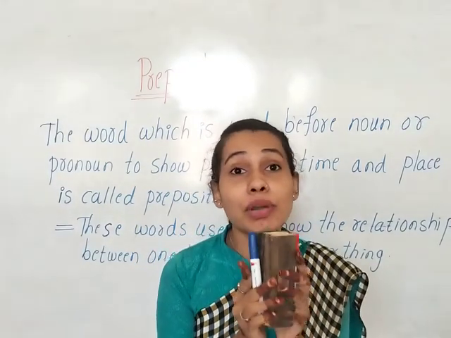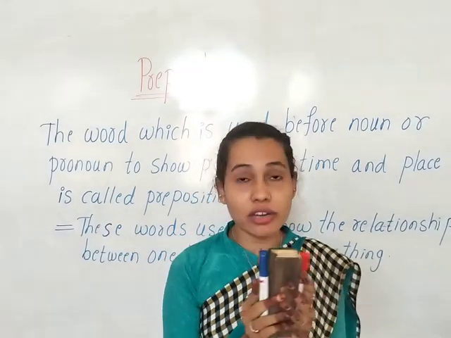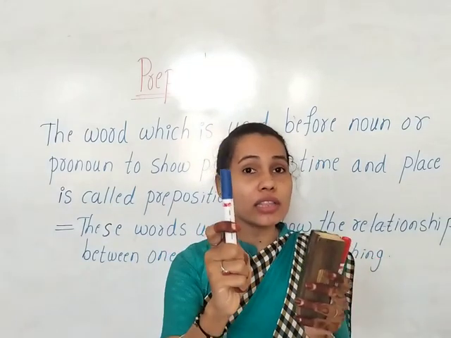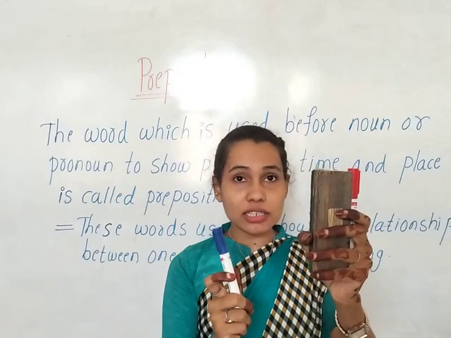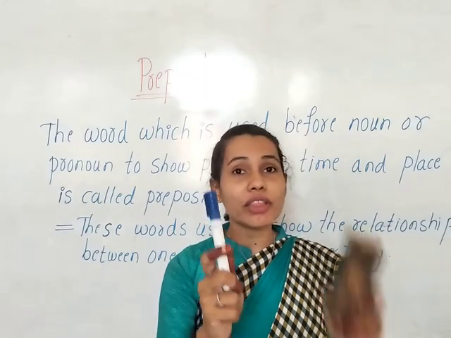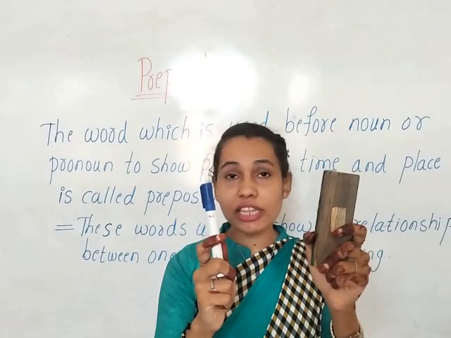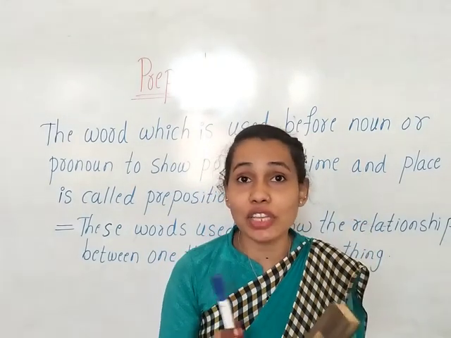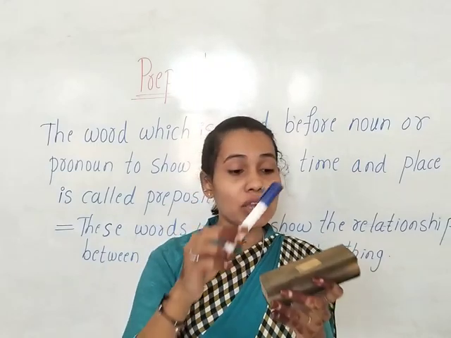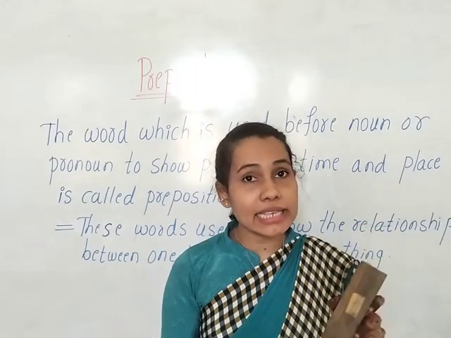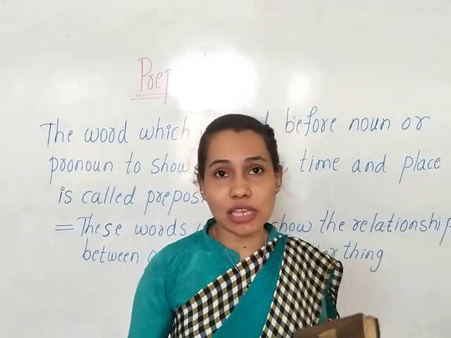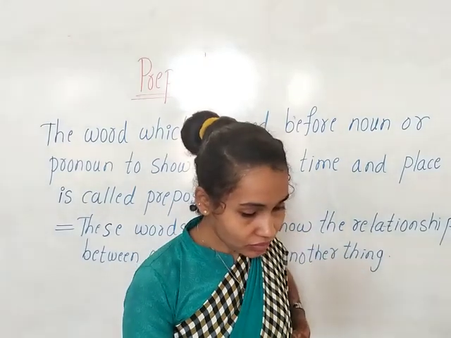These are the prepositions. Okay children, they are showing the relationship between one thing with another thing, isn't it? They are showing the position of the things. Where is the position? They are showing the position, place, as well as time of something. Something means things.